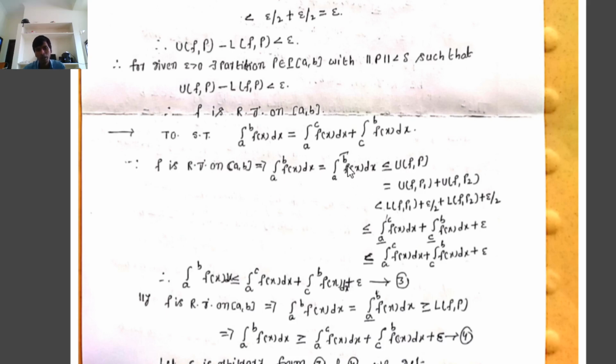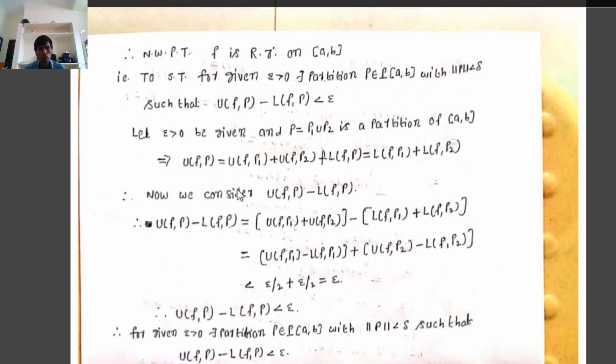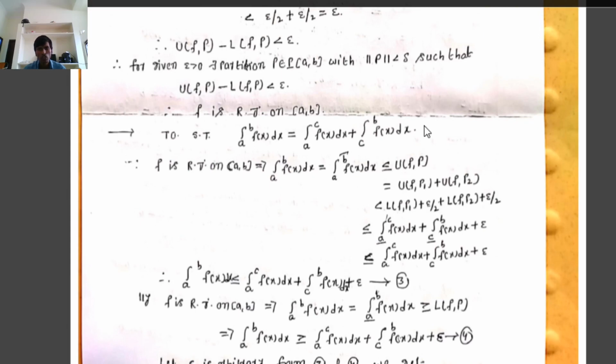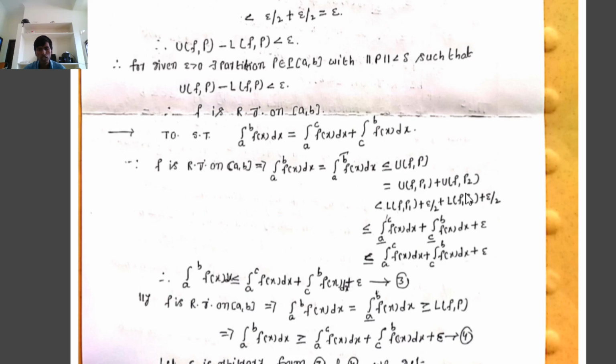Already we know this very important note: the relation between the upper Riemann sum and the upper Riemann integration is U(f,P) is greater than or equal to the integration from a to b of f bar of x dx. That implies the integration from a to b of f bar of x dx is less than or equal to U(f,P). Already we know that U(f,P) equals U(f,P1) plus U(f,P2).